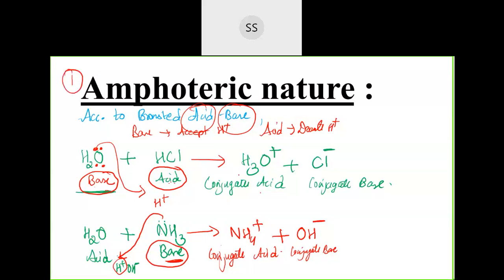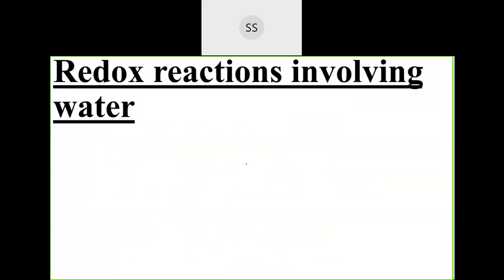Now the second: water even shows redox reactions. Water is involved in redox reaction. If I take water with sodium, when water is made to react with sodium, you know what happens? The hydrogen in the water, if I break this HOH, sodium being more reactive can come and displace this hydrogen, and then it gives sodium hydroxide, and there is release of hydrogen gas.